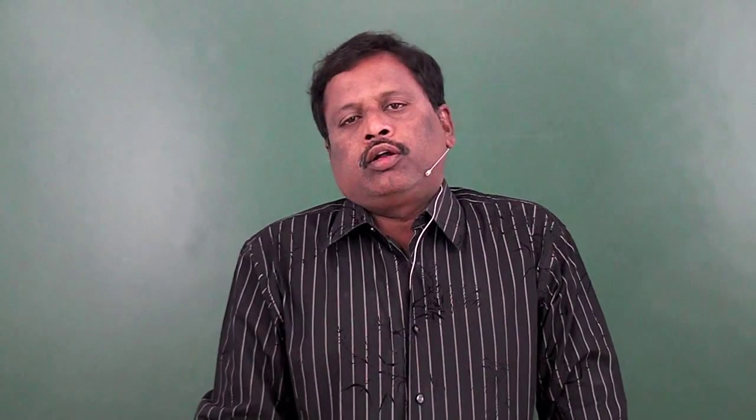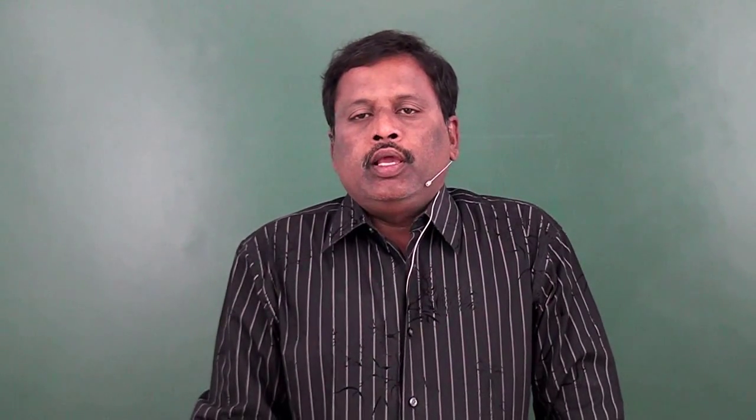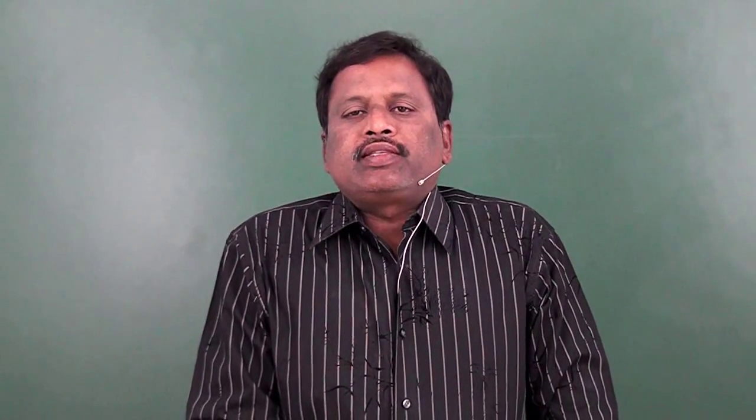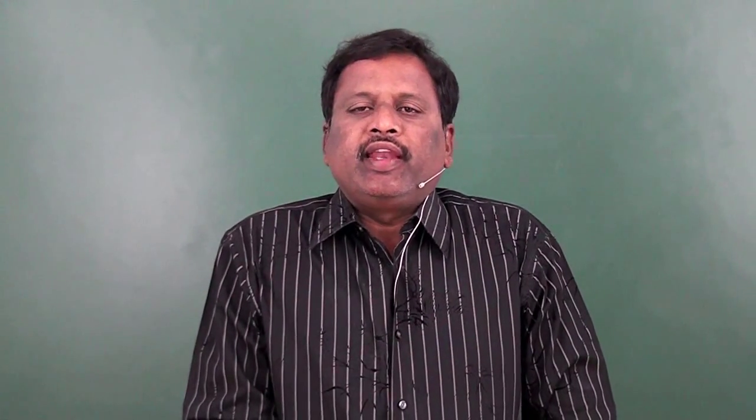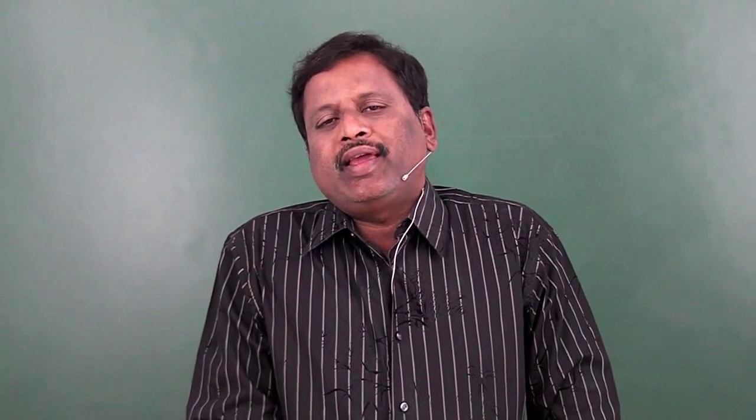Charged species is said to be an ion. Charged species means an atom with a positive charge or a negative charge, or a group of atoms with a positive charge or negative charge, is said to be an ion. If an ion is associated with a positive charge, such an ion is said to be a cation, and an ion which is associated with a negative charge is said to be an anion.